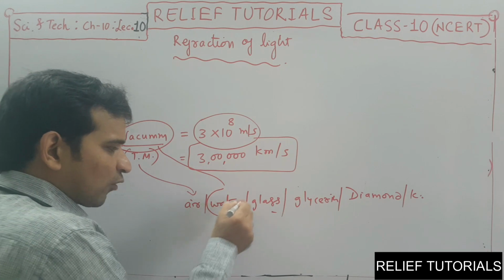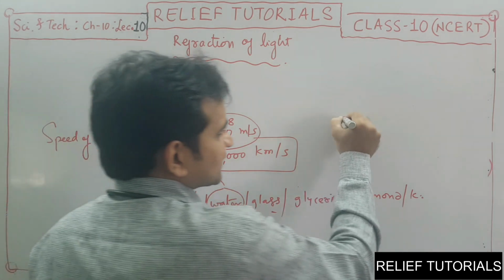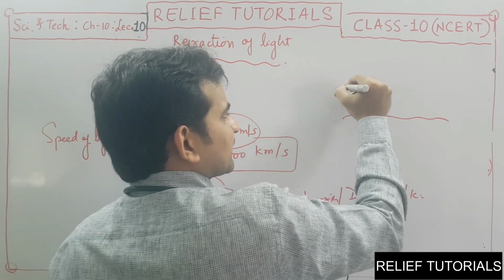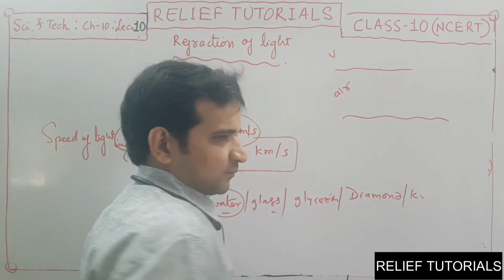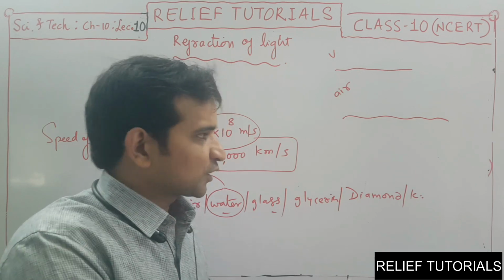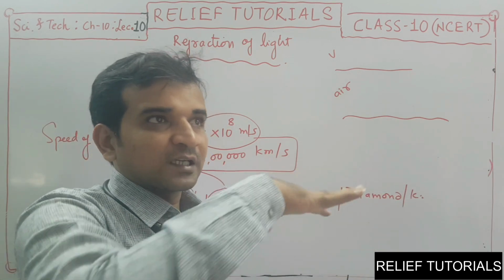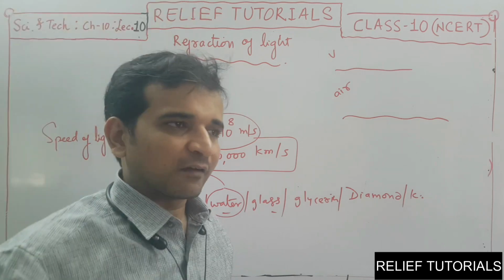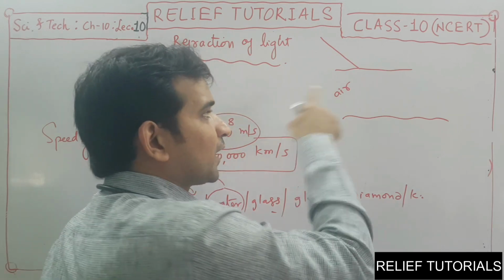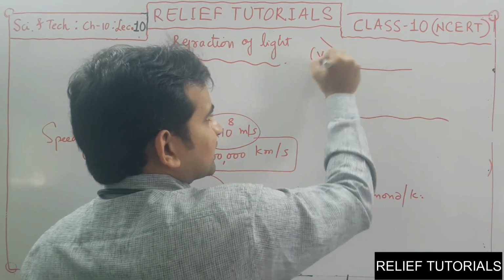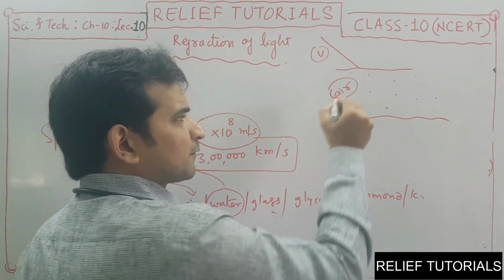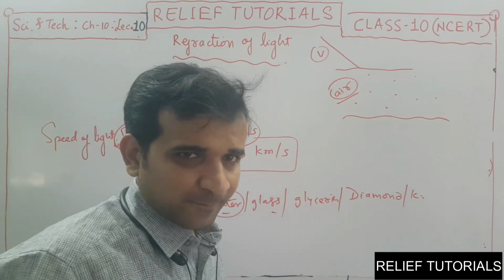Now if you think about water, consider this is water, and above it let us consider it is air, and above air we have vacuum. If you think about the atmosphere of earth, the ocean is a water medium. Above the ocean there is the atmosphere, and above the atmosphere we have vacuum. When a light ray enters from vacuum to air, in air we have some gaseous particles present, but the density of air is very less.